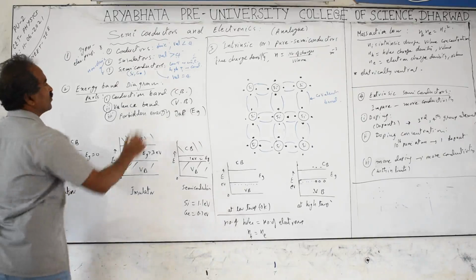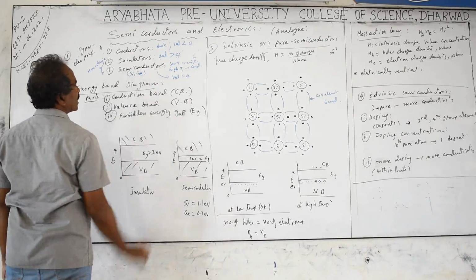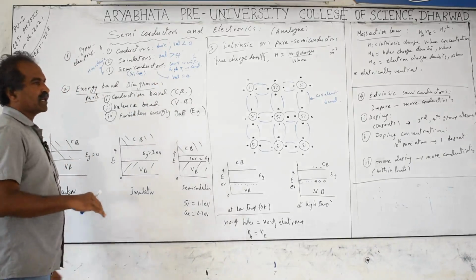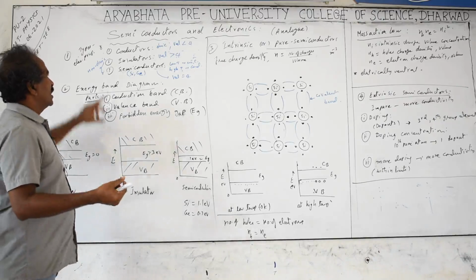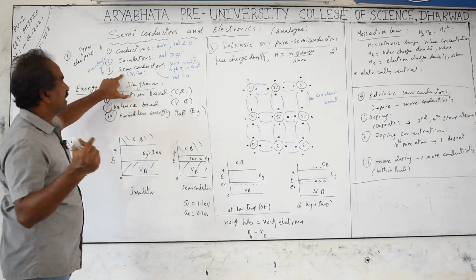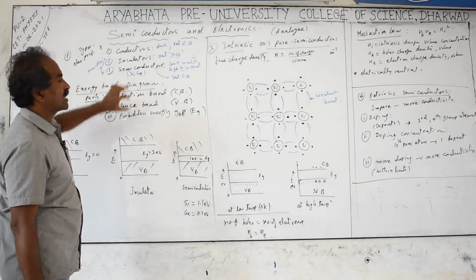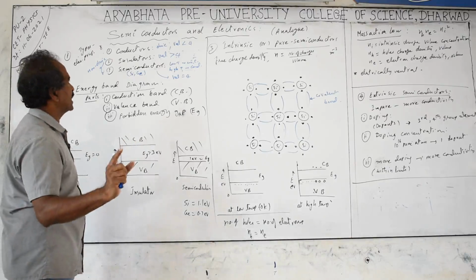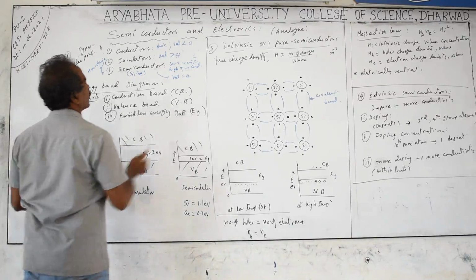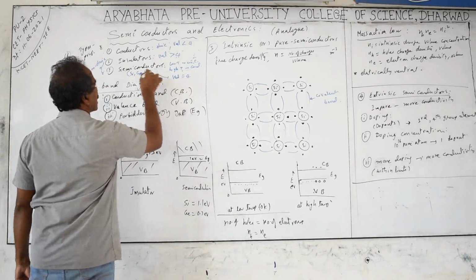In the fourth group, other elements, even carbon, are present in the semiconductor group, but carbon is available in multiple allotropic forms. Carbon as a diamond is an insulator, but carbon as graphite, that is pencil lead, is a conductor. And carbon as a coal piece, the black coal piece that you are seeing, is also a conductor of electricity. So for semiconductors, we don't consider carbon as one of them.